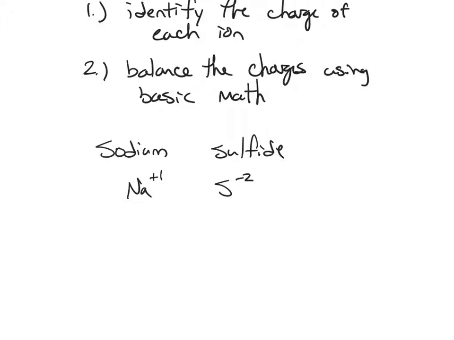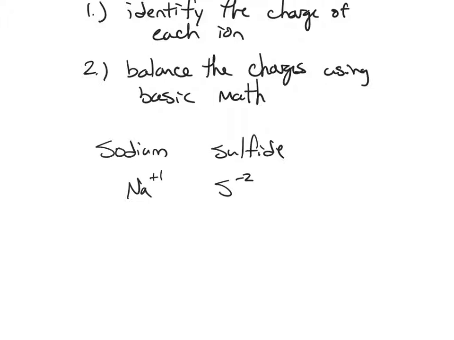So the key to identifying the charges is using the periodic table to identify the position of each ion and determine how many valence electrons it has, and whether or not it will lose electrons or gain electrons to achieve a full valence shell. Metals lose electrons, nonmetals gain electrons.